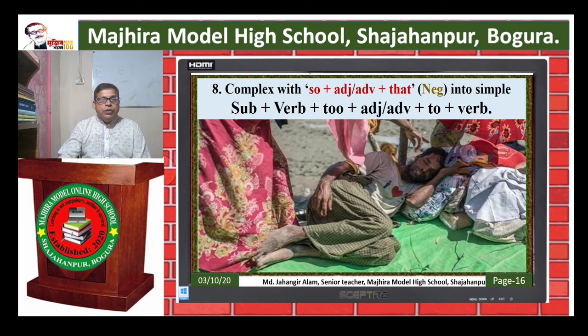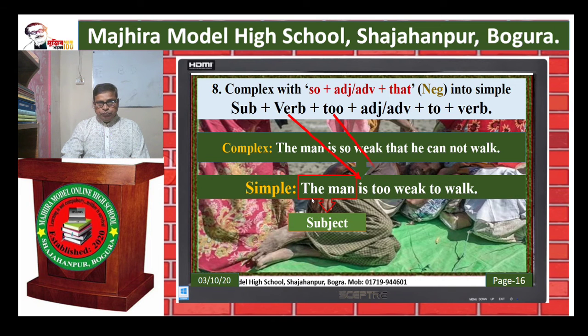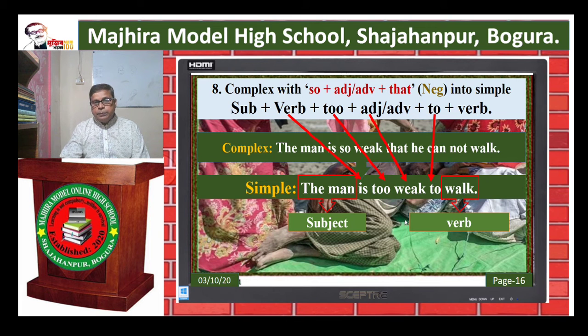Rule number 8. Complex with so plus adjective or adverb plus that negative into simple: subject plus verb plus too plus adjective or adverb plus to plus verb. Example. The man is so weak that he cannot walk. Simple. The man is too weak to walk. Instead of so, we use too. That he cannot is omitted here and we use to, and at last verb, walk.